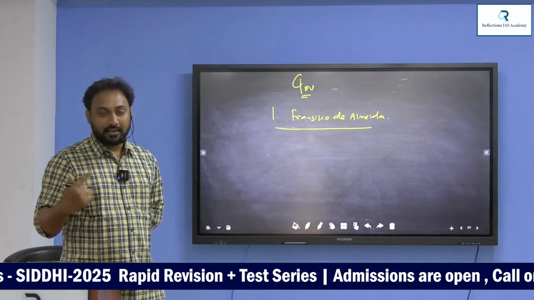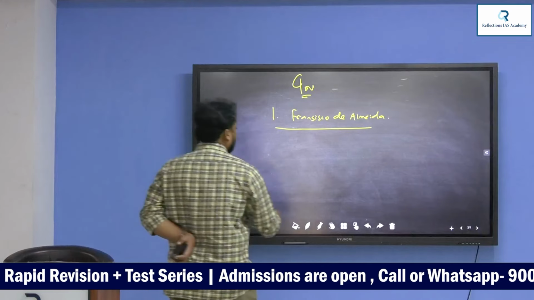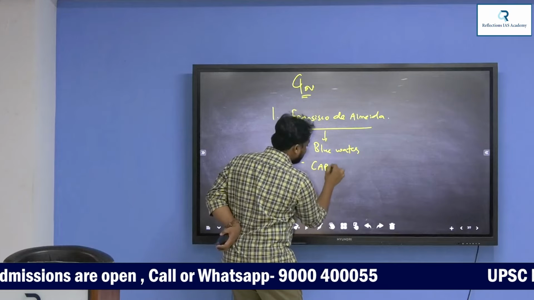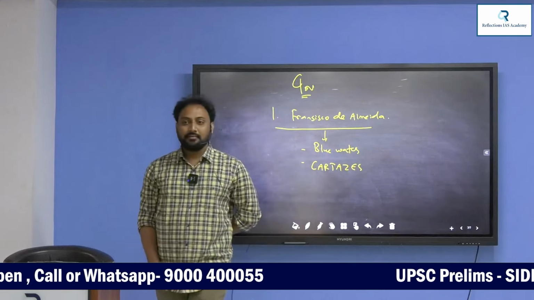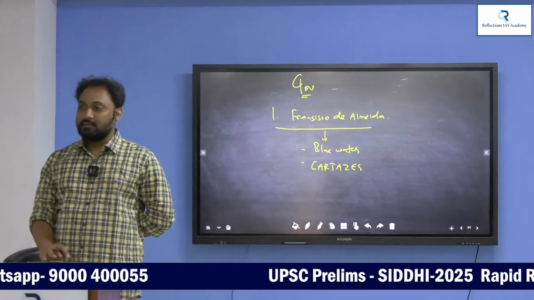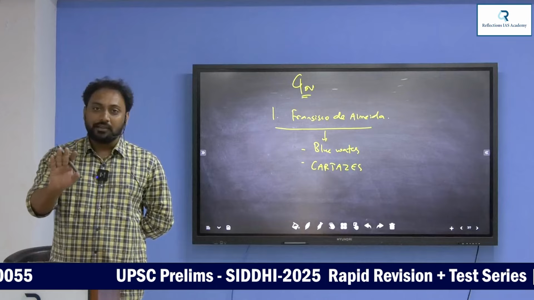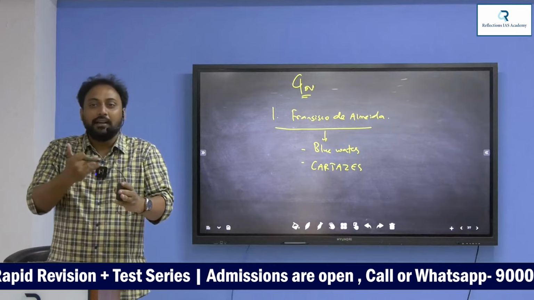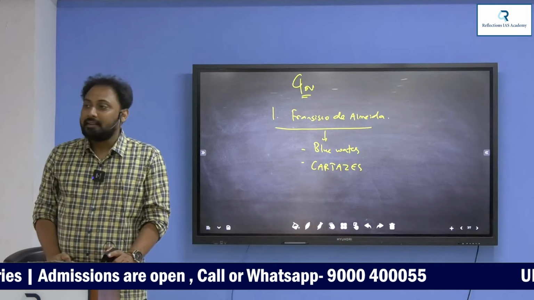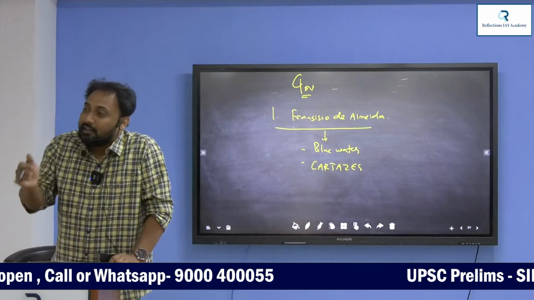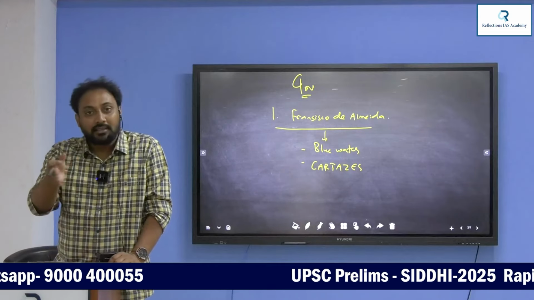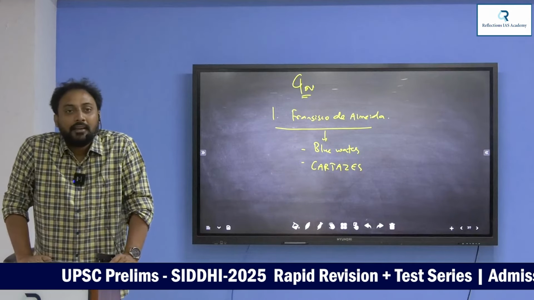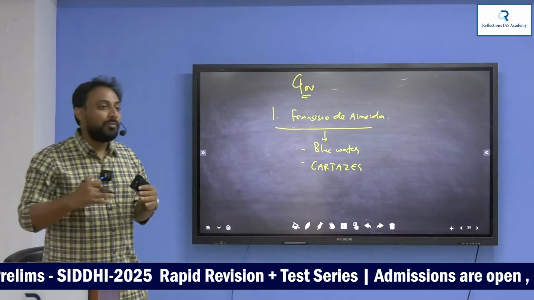First one, the blue water policy. Second one, the cartage system. Cartages in the sense tokens. The Portuguese would issue tokens to the ships that travel in the Arabian Sea. To protect your trade and your ships, you need the Portuguese permission. That is called cartage. Cartage means token. If you enter the sea without this cartage, then the Portuguese will declare war. That is actually the purpose of cartage. In this way, the Portuguese wanted a monopoly over the sea.